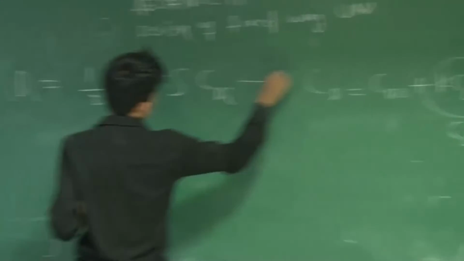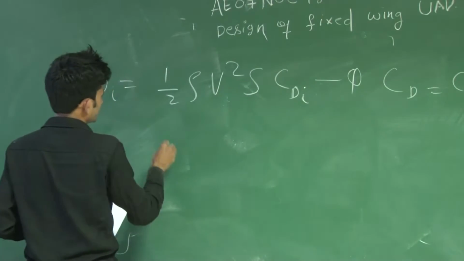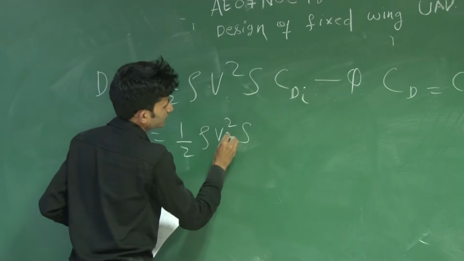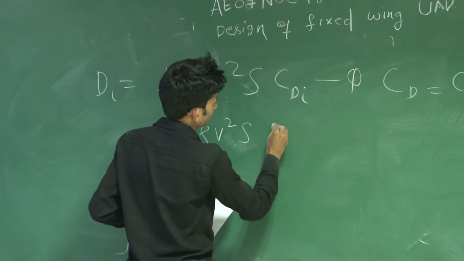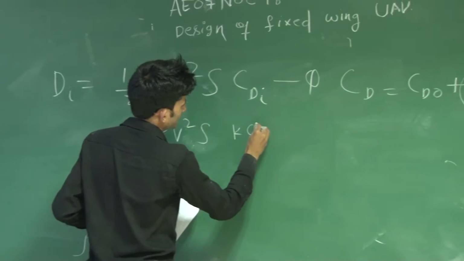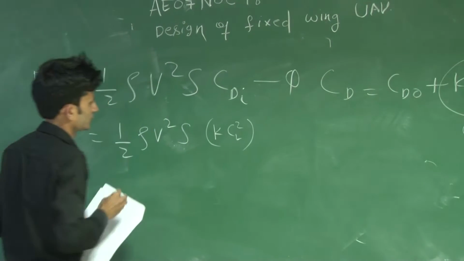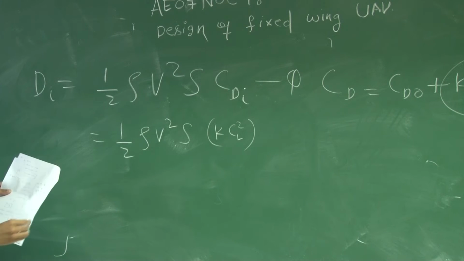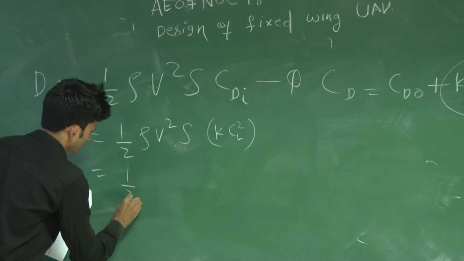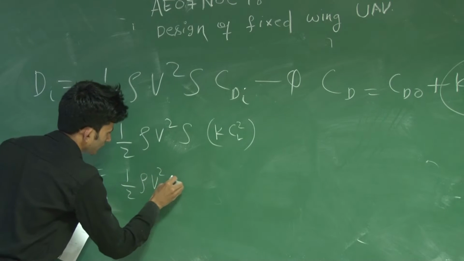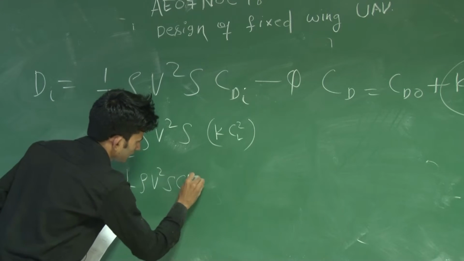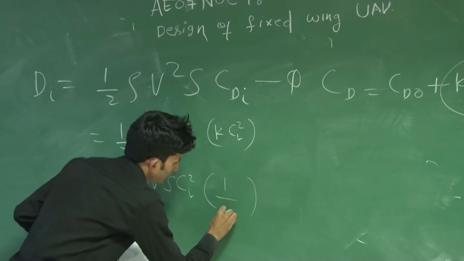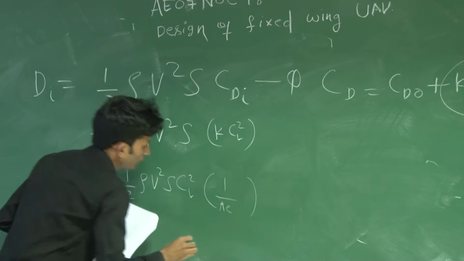You can put this CDI in equation 1, and you will get half rho V square S and CDI will be K CL square. So induced drag is half rho V square S CL square, and K is 1 upon pi into E into aspect ratio.